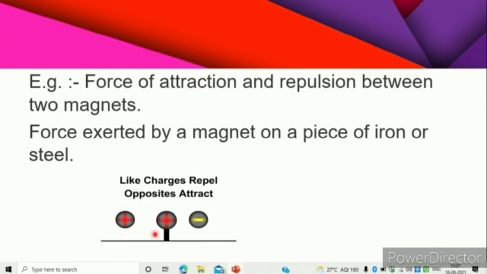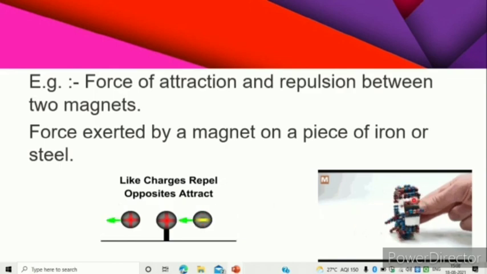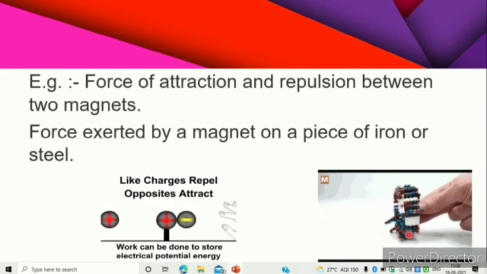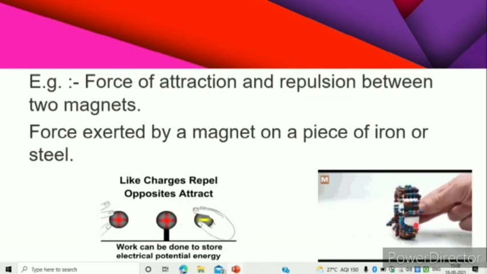And the force is exerted by a magnet on a piece of iron or steel. Look at this one here. There is an iron material over here, and here are the magnetic balls. So these magnetic balls, without being in contact with the iron, are trying to